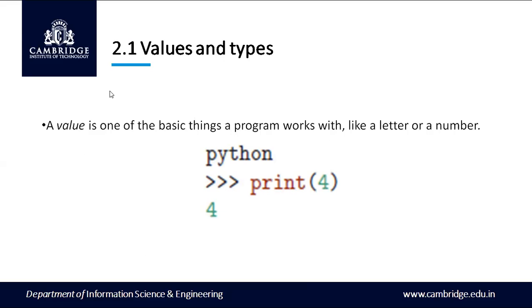So here you can see, I use the print statement, and within the print statement I give an integer, that is 4. When I execute the statement, you can see here the output 4, the integer 4 being printed. So that is the value. That is a basic thing a program works with, like a letter or a number.